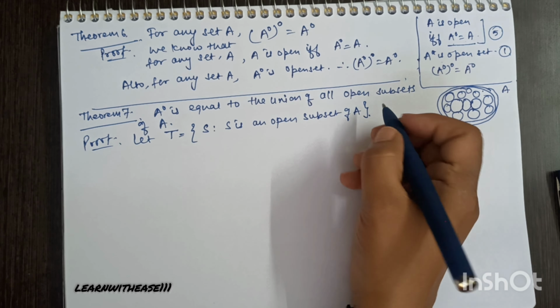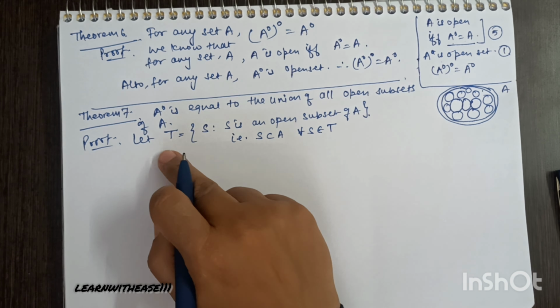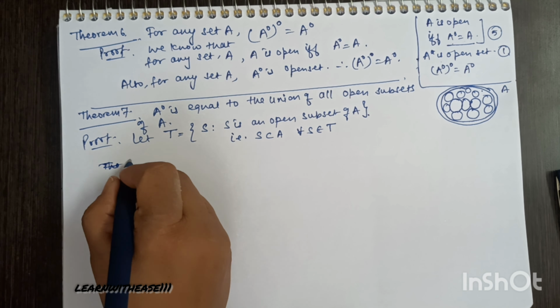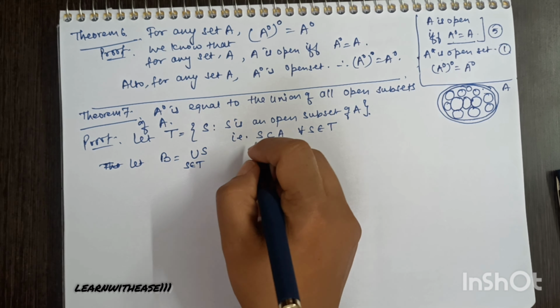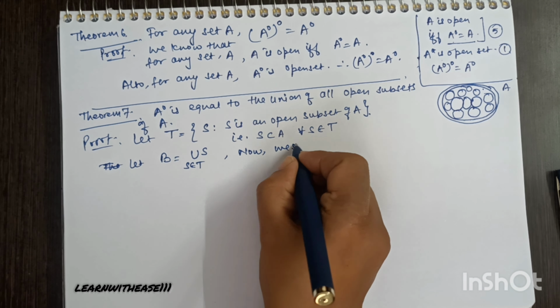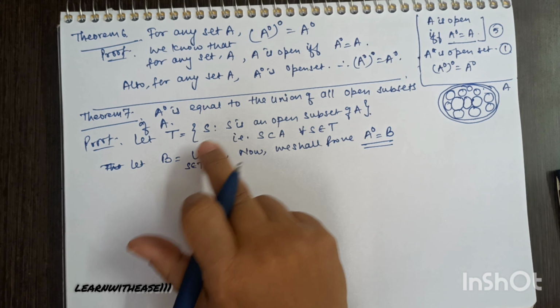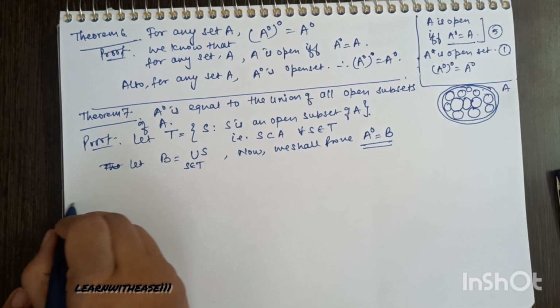So these are the open subsets of A. Whenever I am talking about S, this is a subset of A and S is open. These two results are there for S. Now consider a union of this collection, union of S, S belongs to T. B is the union of all the open subsets of A. Now I need to prove this collection is A naught only. So A naught is equal to B, I have to prove this.